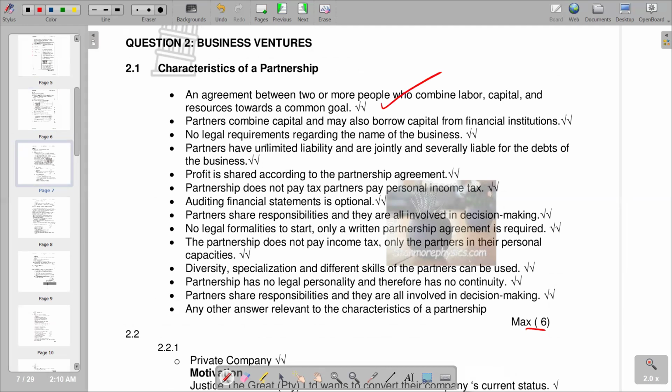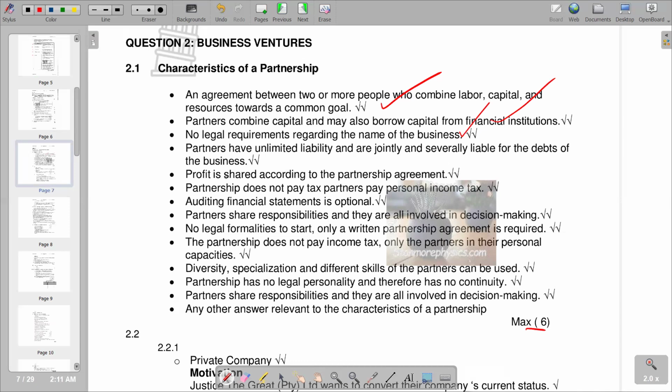goal. And the second one, partners combine capital and may also borrow capital from financial institutions. No legal requirements regarding the name of the business. So there are no legal requirements in terms of how you should put down your name, as compared to limited liability companies, where the Ltd should be in the name. Private limited companies also have their specific abbreviations that should be included, which is different from a partnership.